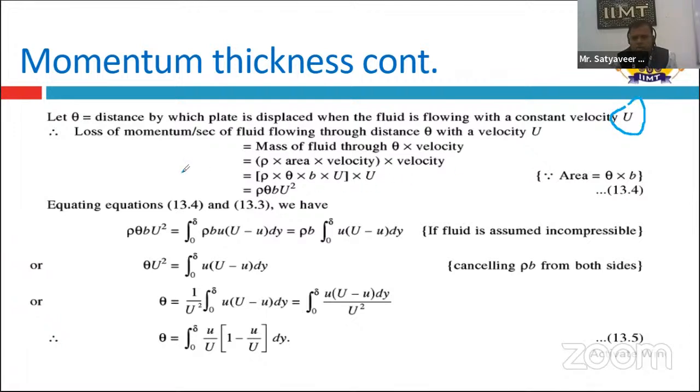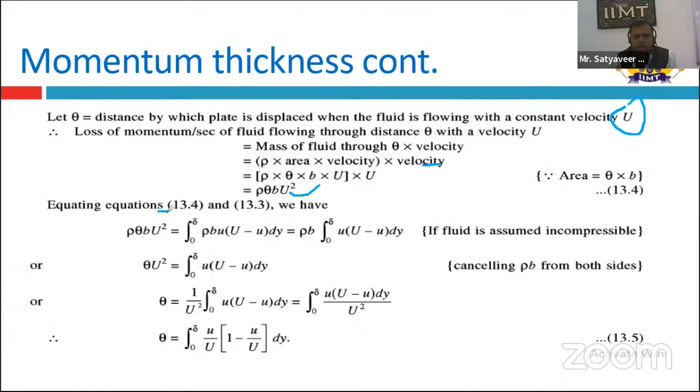For the formula we can use the mass of the fluid through theta distance, into the velocity. Basically mass equals rho into area into velocity, and again into the velocity, so you get the velocity square. So rho theta b into U square is the loss of momentum per second at a particular distance.